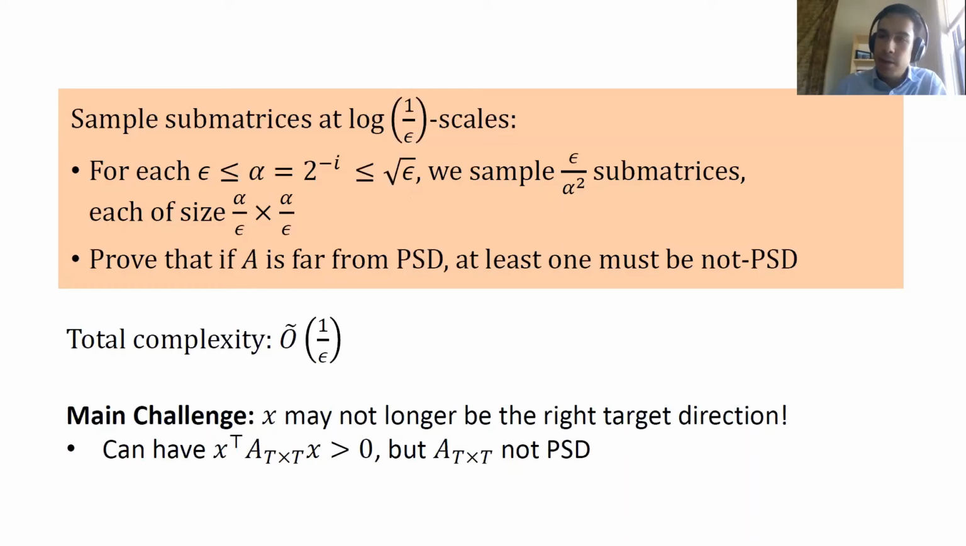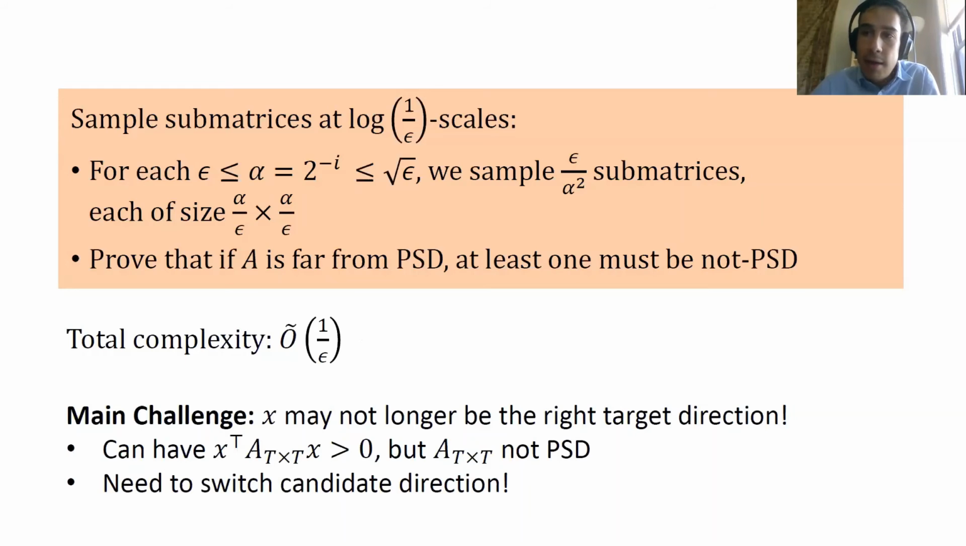But the main challenge here, and the core challenge of this work, is that when you move to smaller submatrices, it may be the case that x is no longer the right direction in which to have non-PSD-ness. So specifically, it may be the case that the quadratic form with x is positive in the direction that we were originally hoping to use, despite the fact that the principal submatrix itself is not PSD. And this can actually occur. And in this case, we need to switch our candidate direction.